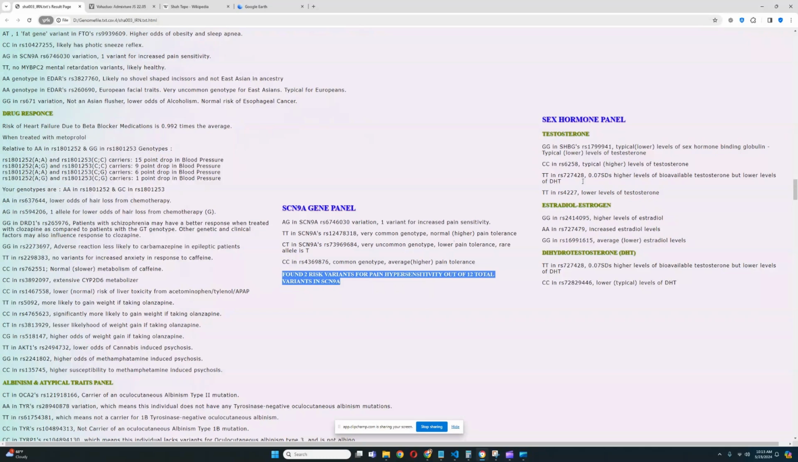For sex hormone panel, definitely very interesting to see. Let's analyze that. Lower levels of sex hormone binding globulin, but we looked at that already.